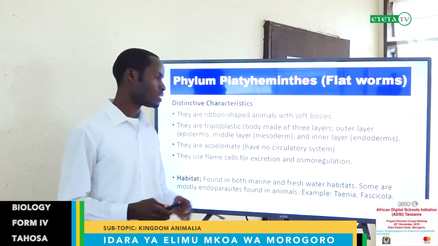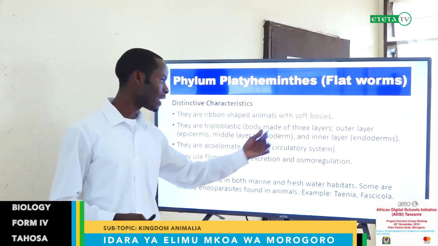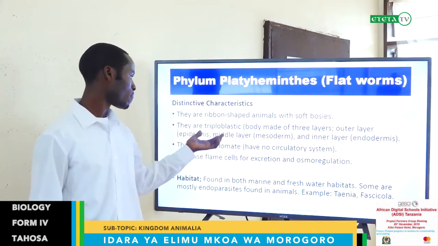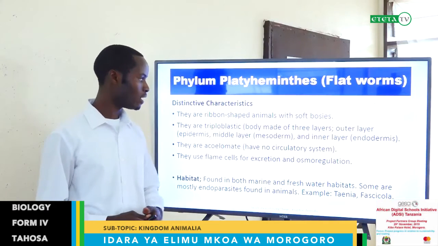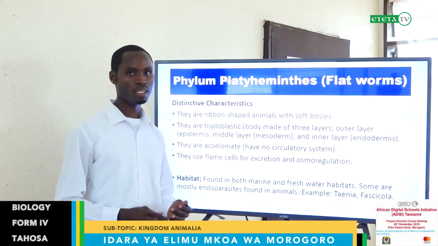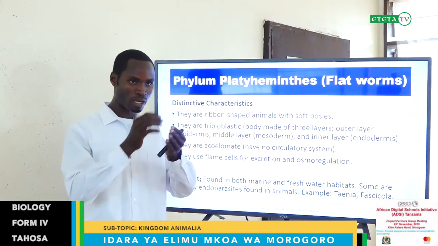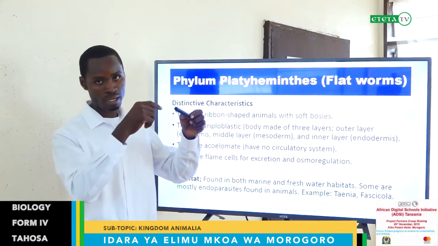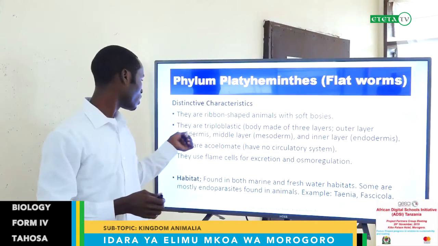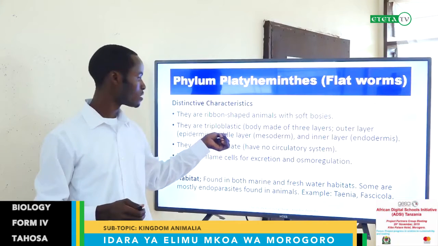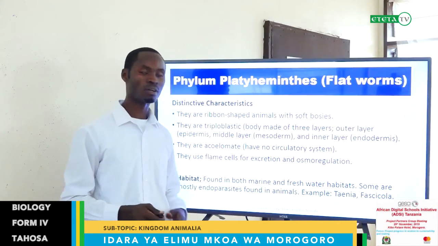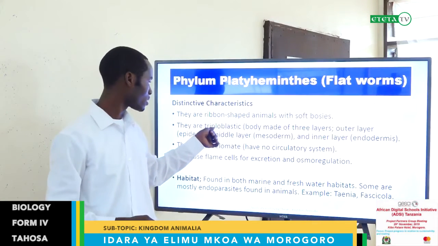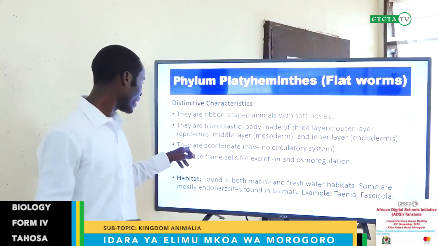They are triploblastic. Triploblastic means a body of 3 layers: the outer layer, called epidermis, the middle layer, called mesoderm, and the inner layer, called endodermis. That means if you dissect the body of that organism, you will see the outer layer, the middle layer, and the inner layer. The outer layer we call epidermis, the middle layer is mesoderm, and the inner layer we call endodermis. Together we call them triploblastic. Three layers.